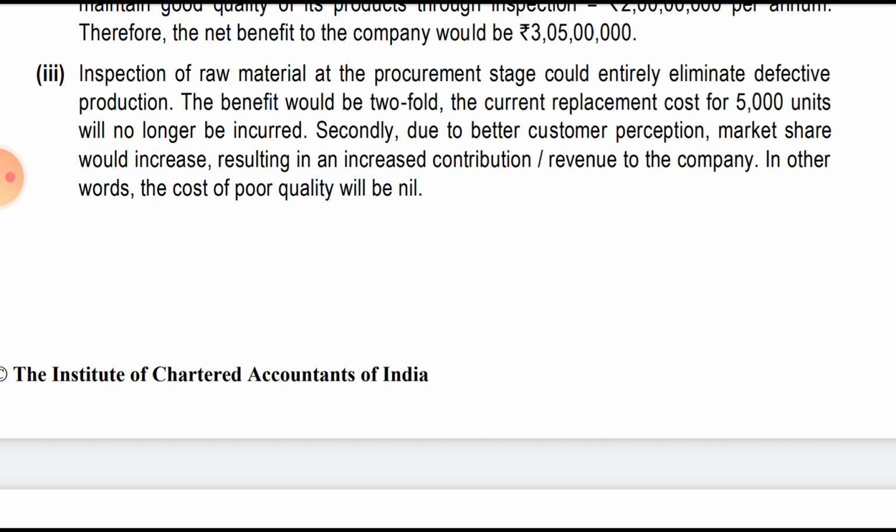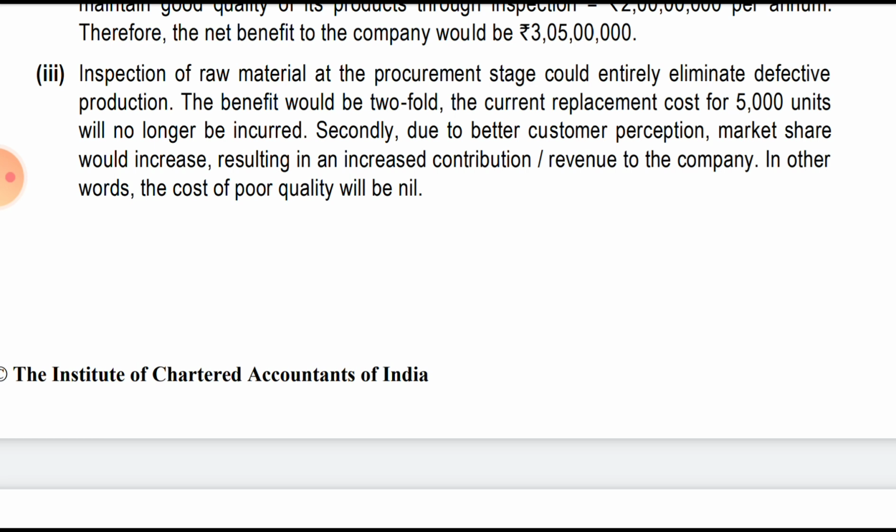So that would be the saving, and 4 crore is the cost. Okay. Inspection of the raw material at the procurement stage could entirely eliminate the defective production. The benefit would be twofold. Current replacement cost for 5,000 units will no longer be incurred.